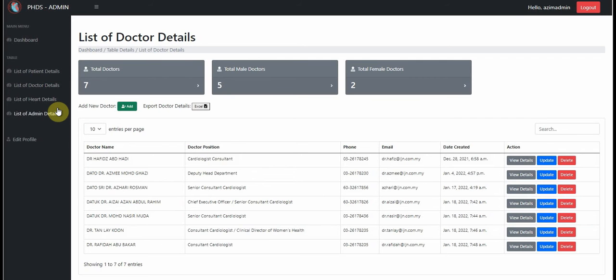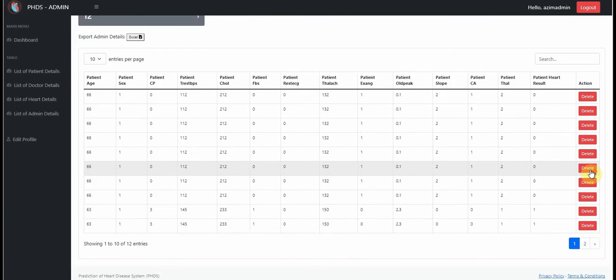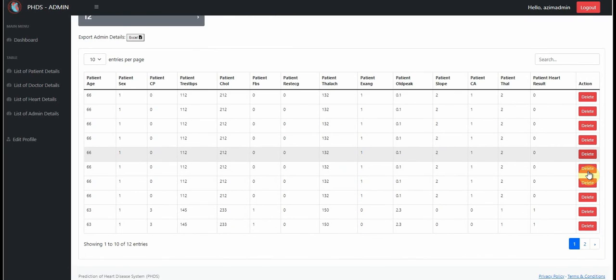Then we look at heart details. Here is the list of patient heart analysis results. Admin can only delete the patient heart analysis result. I will click here to delete.